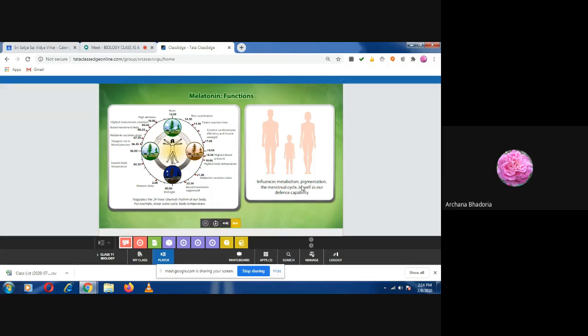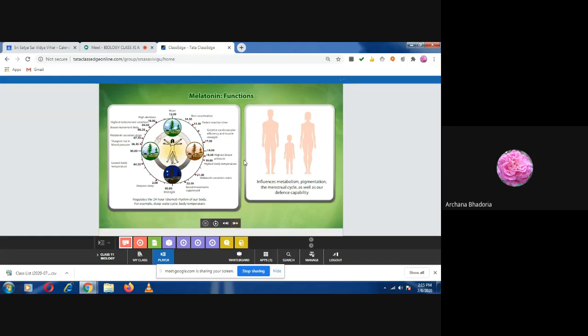Second, write down pigmentation. When we say pigmentation, it is telling us that the secretion of the melanin pigment being less or more will be controlled by the hormone melatonin. That's why the name is given. The word melatonin comes from melanin. It is toning up the pigment melanin, so we call it melatonin. Are you understanding, children?